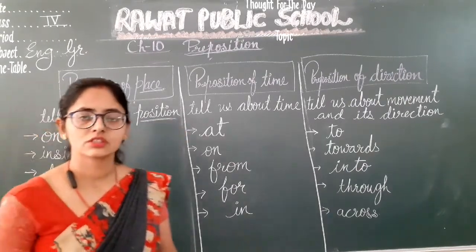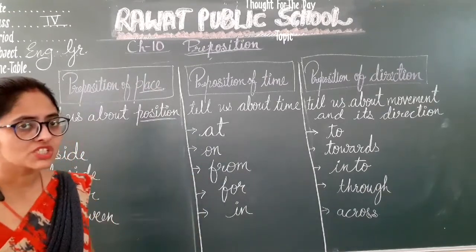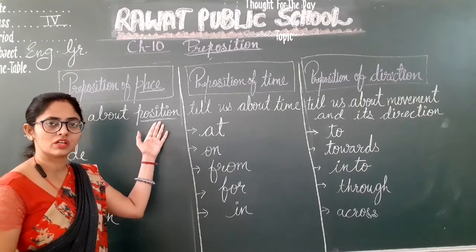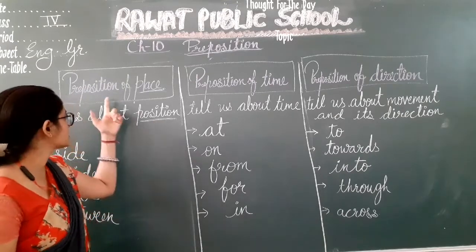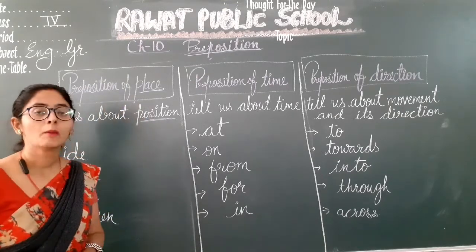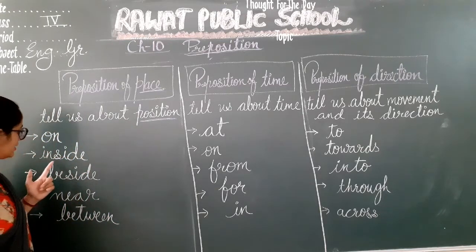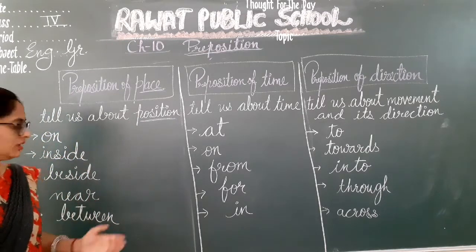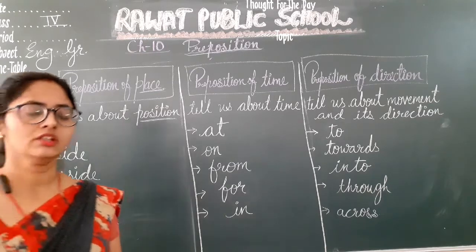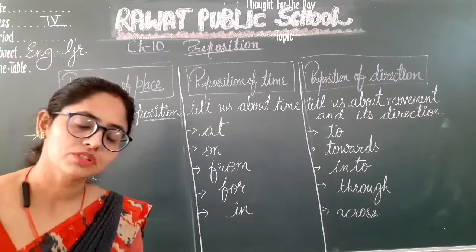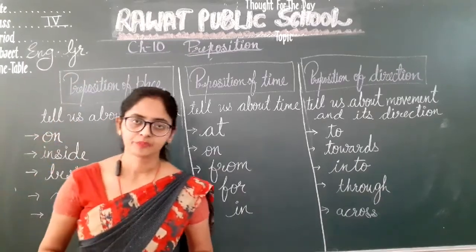The prepositions which tell us about the position of the noun are known as prepositions of place. The words are like on, inside, beside, near, between. These are all considered prepositions of place.